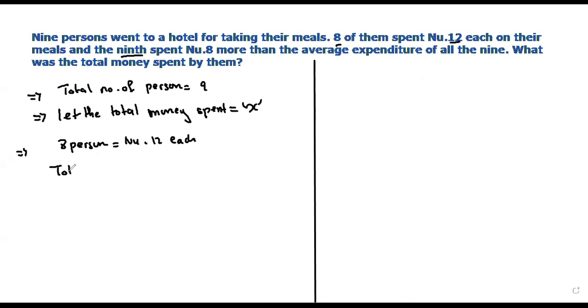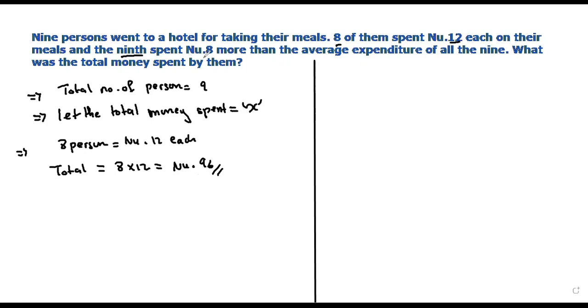So in total, 8 people spend 8 times 12, because each spends 12. We have to multiply 12 times 8, so it will give us Newton 96 more.